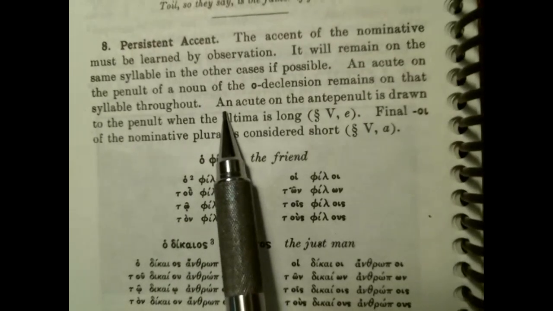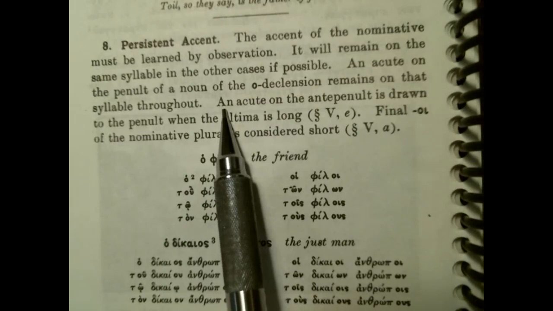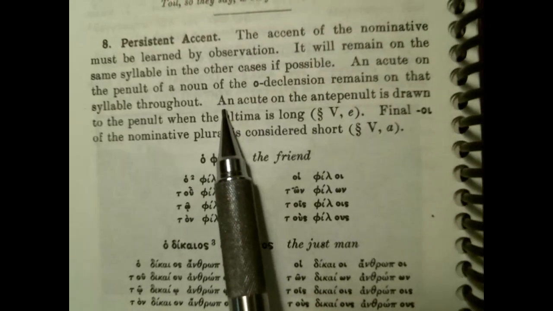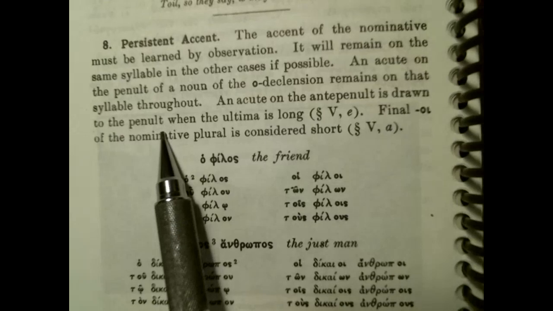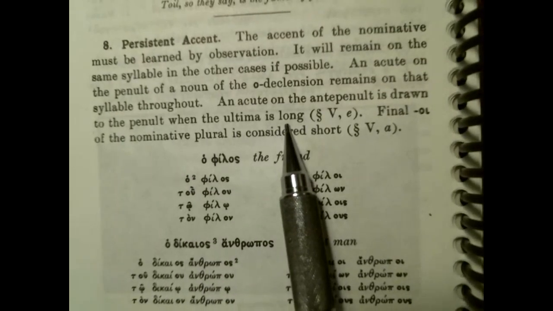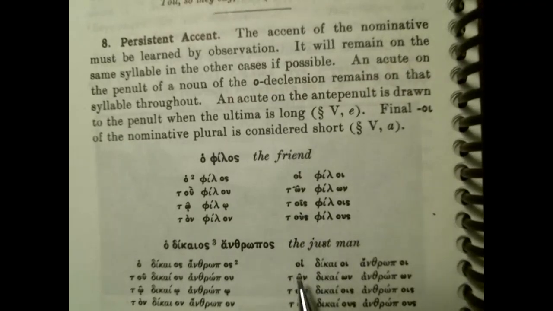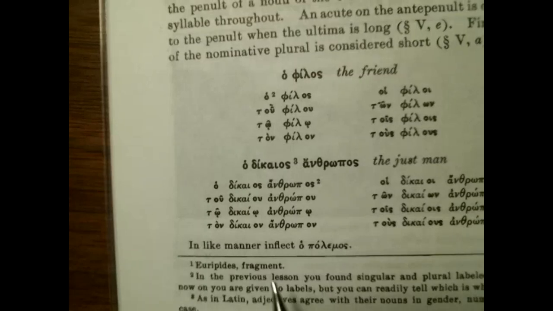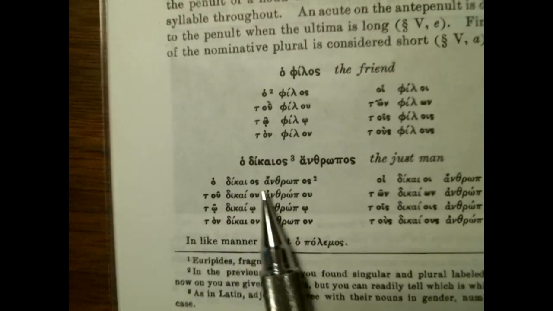Now we're going to a word with the accent on the antepenult, the third from last syllable. An acute on the antepenult is drawn to the penult when the ultima is long. That is to say, let's use this word here, dikaios, which means just, the just man.